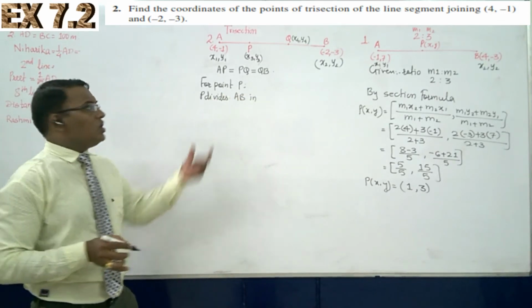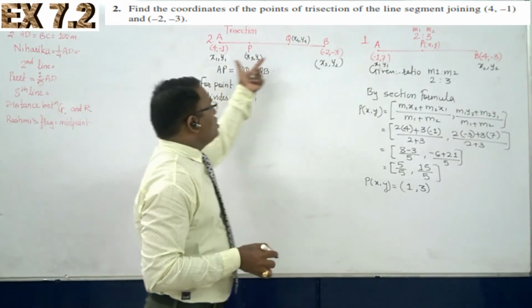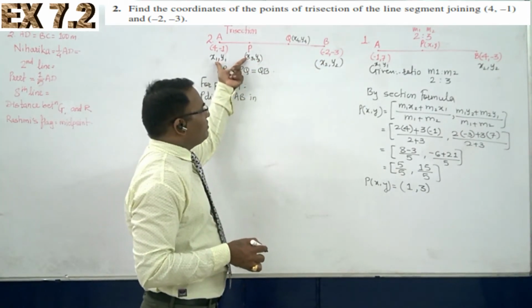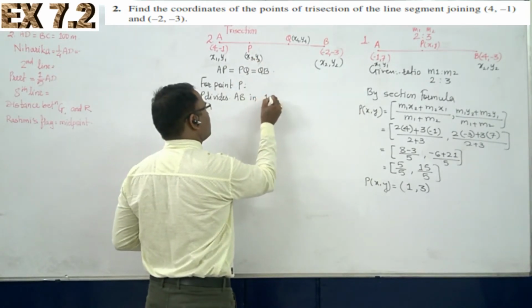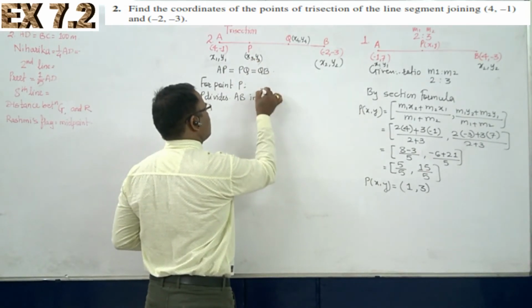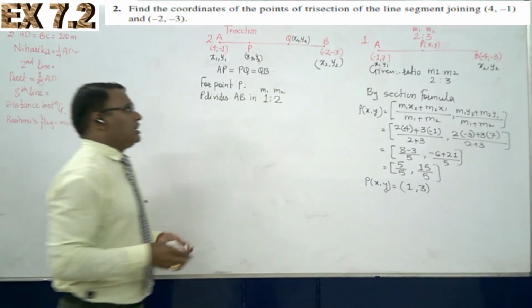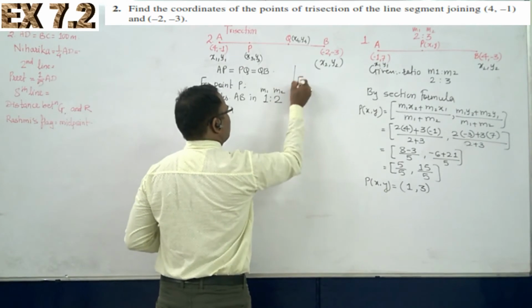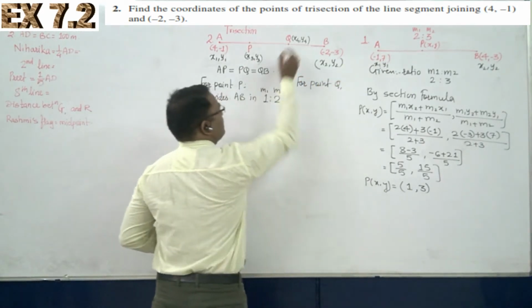in what ratio? This is 1, this is also 1, and this is also 1. All three are equal. So if you consider P, it will be 1 is to double, that is 1 is to 2. 1 is to 2. So this will be m1 and this will be m2.